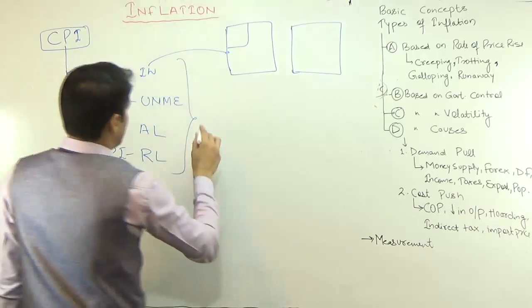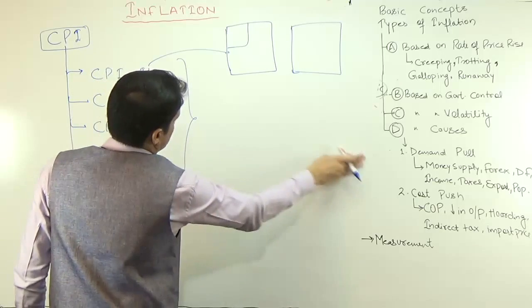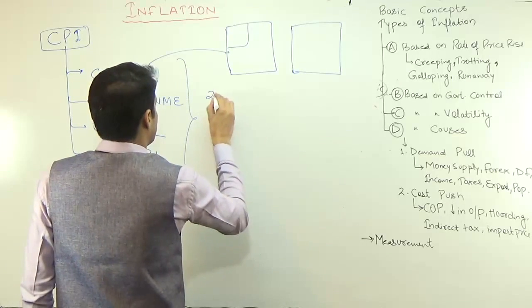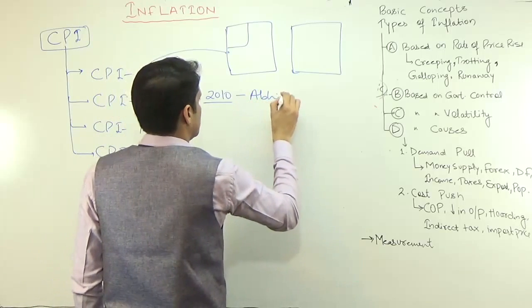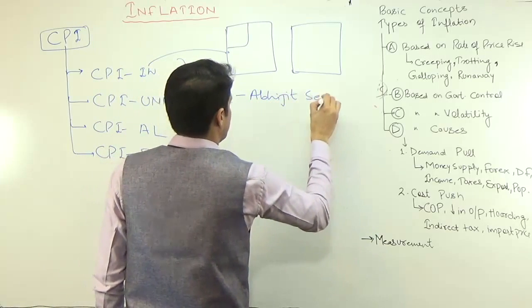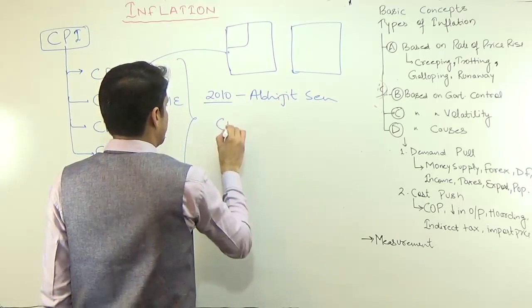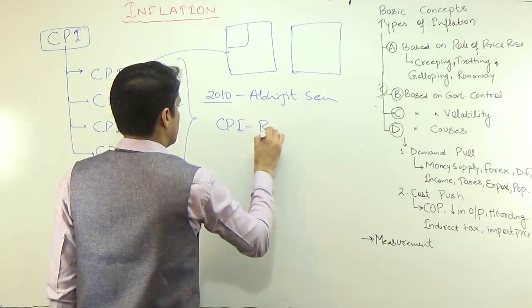So they decided that new indices of CPI will come, and from 2010 onwards, on the recommendations of the Abhijit Sen committee, they came up with CPI rural.